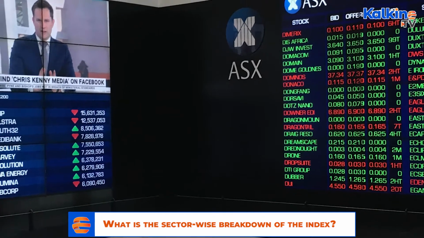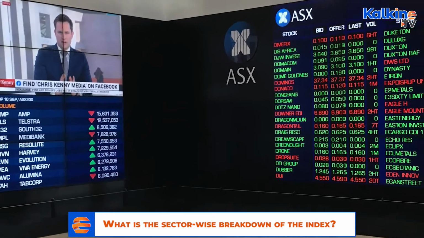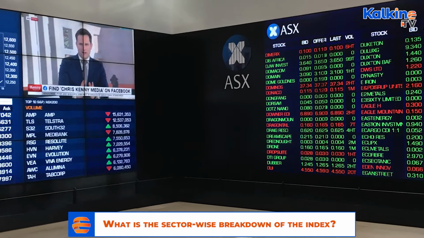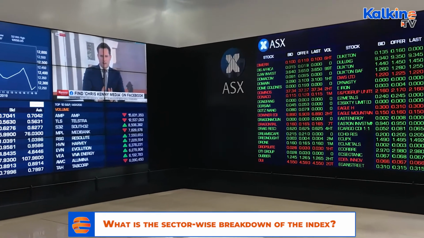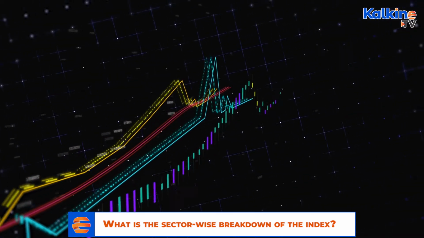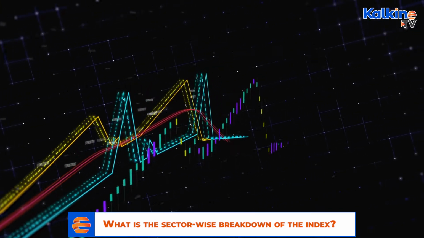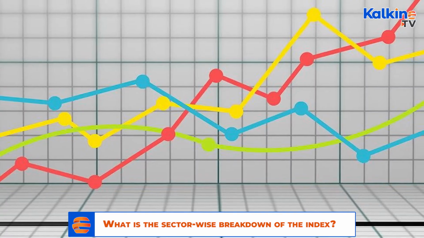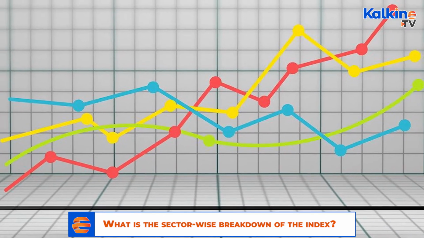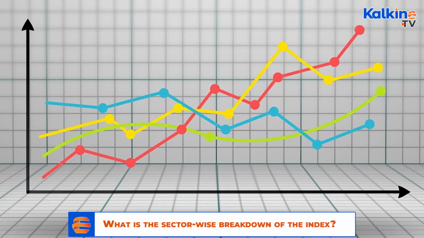The ASX 200 is heavily dominated by the top 10 players that account for more than 45% of the index. Within the top 10, 5 are from the financial sector, 2 from materials, and 1 each from consumer discretionary, consumer staples, and the healthcare sector.